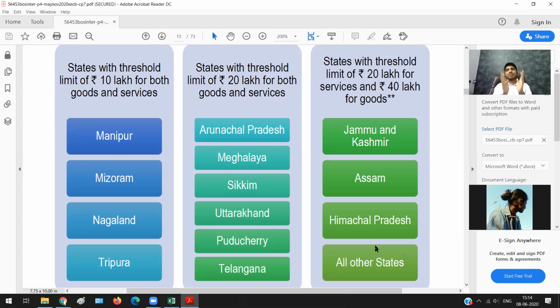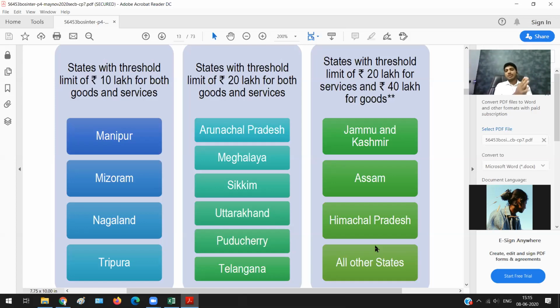Now, how do I remember this for the examination? These are the 10 different states I need to remember. So you make a shortcut. For example, the 10 lakh rupees limit is applicable to 4 states. How do I remember it? I remember a shortcut called Ma Meena Tripura. Ma stands for Manipur, Me stands for Mizoram, Na stands for Nagaland. So it is Ma Meena Tripura. That is the first one for which 10 lakh rupees is applicable.